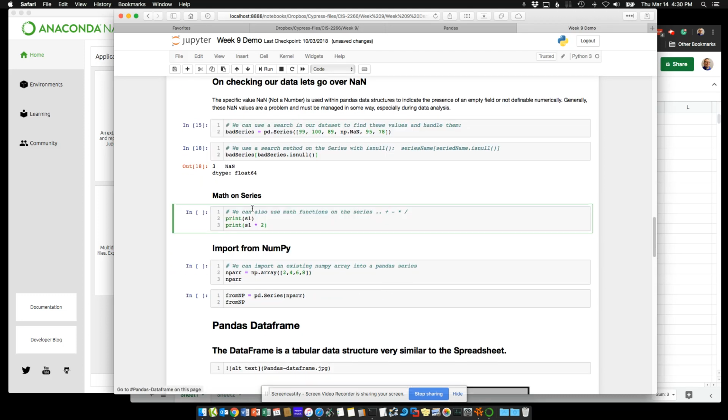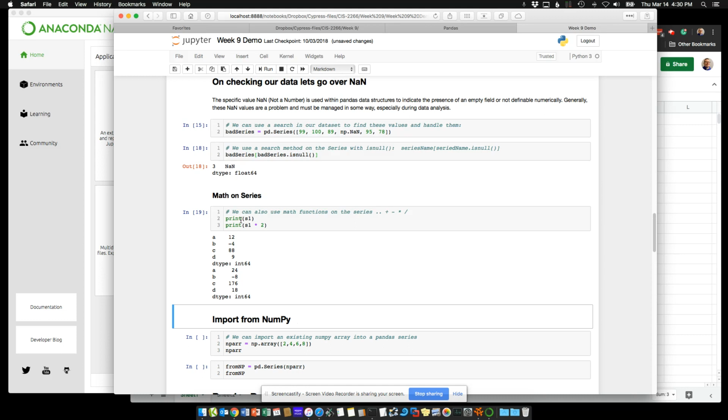So with series themselves, we can do math upon them. So let's say we have series 1 here. Here's series 1. We can just do series 1 times 2, and we just do straight math on it.